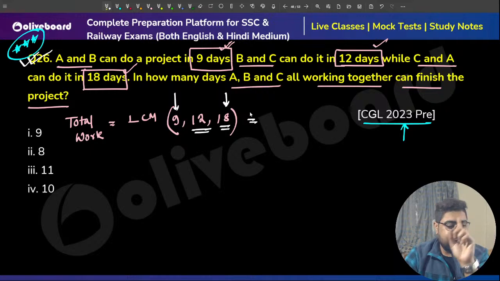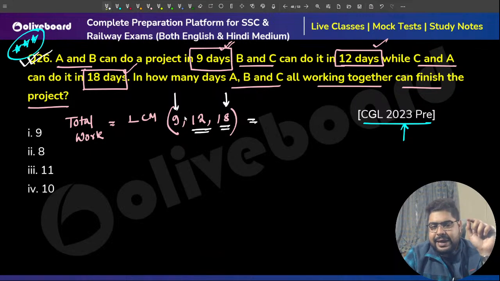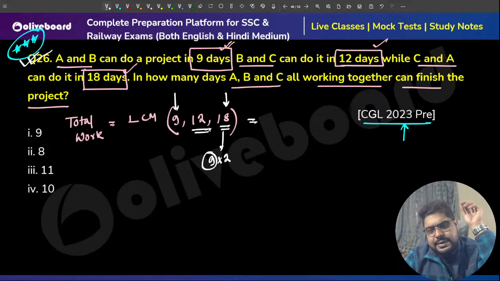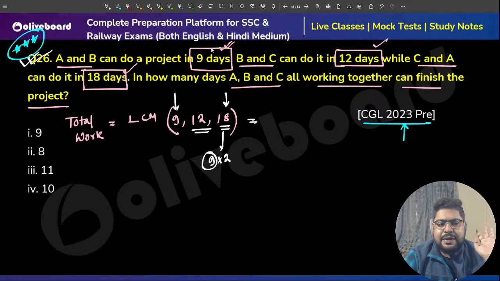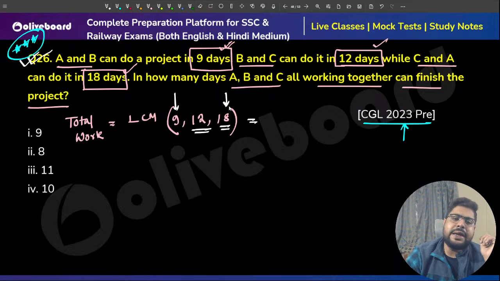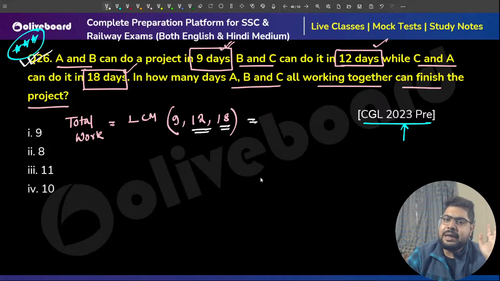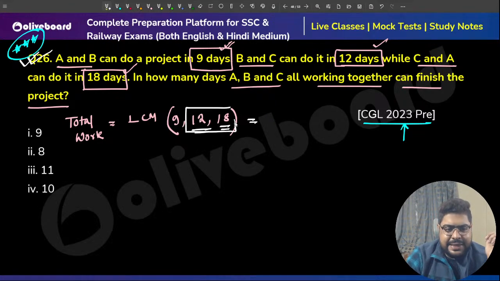Please understand, let me repeat this once. 18 itself has 9 because 18 means 9 times 2. So why should I take 9 if I am taking 18? I don't need to take 9 separately. So I'll be dealing only with the LCM of these two.